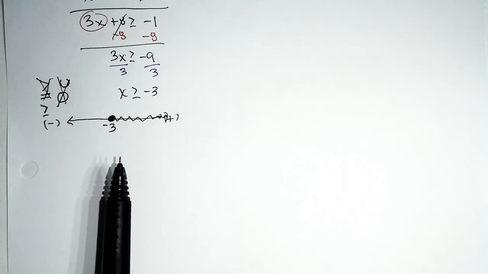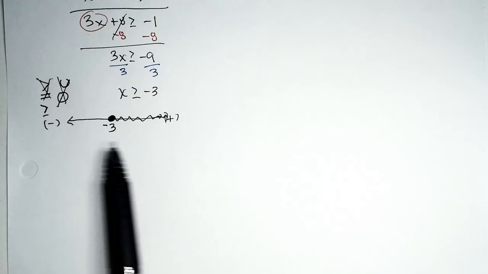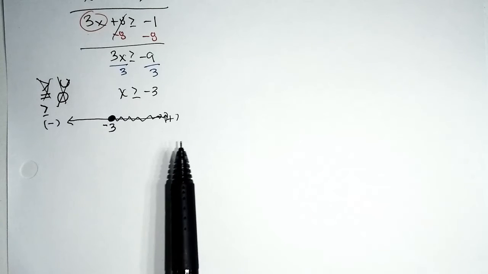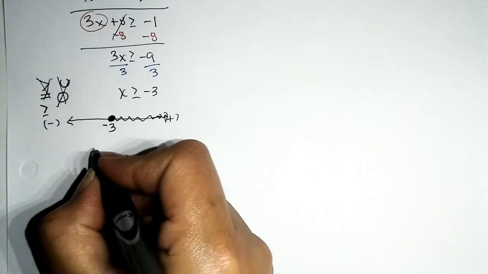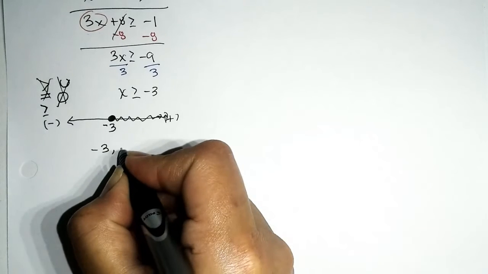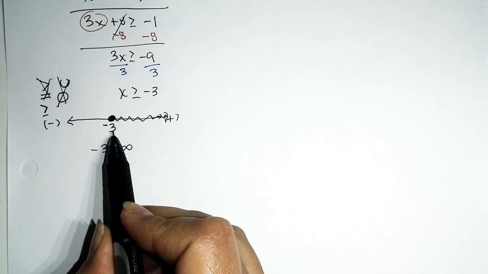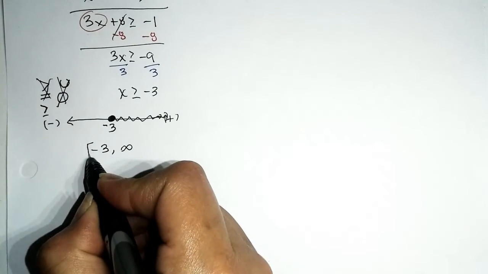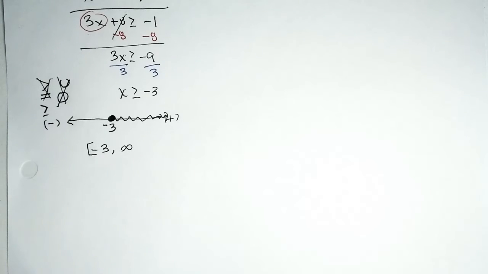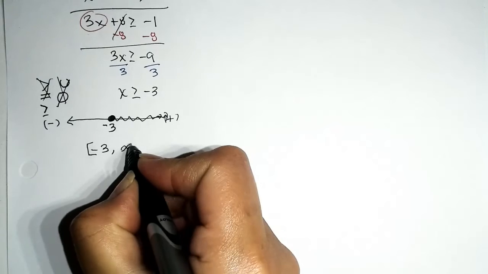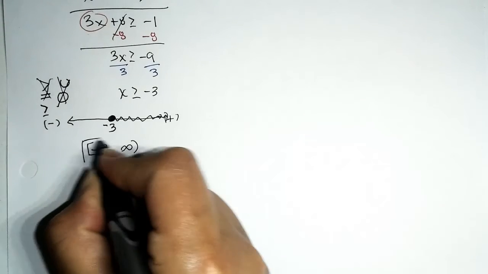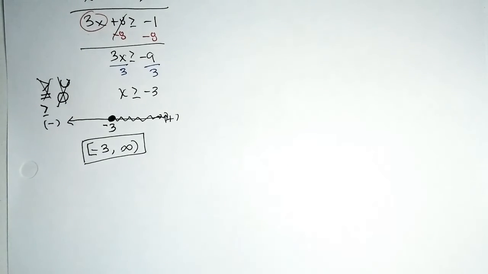So interval notation goes from left to right. So we start at negative 3 and we end nowhere, but we pull towards the positive direction. So we have negative 3 to infinity, where negative 3 is included. So remember, brackets if you're in, parentheses if you're out. Because the infinities don't represent specific numbers, we're always going to put parentheses at the end. So let's go ahead and box it. In the books, this is how you will always see the answer.